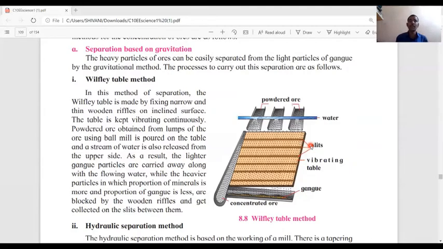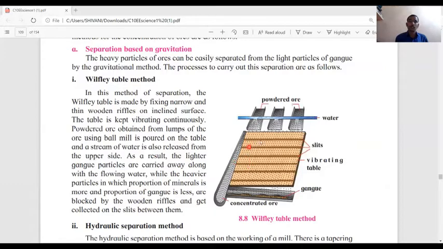Now we see the figure of the Wilfley table method. We pour powdered ore from these three plates, and the Wilfley table is continuously vibrating.